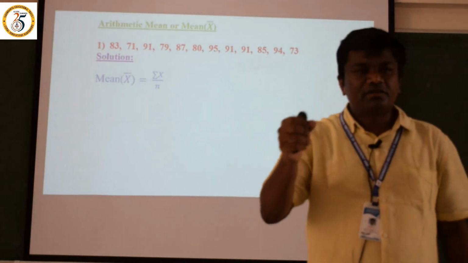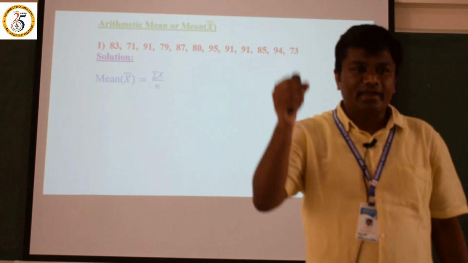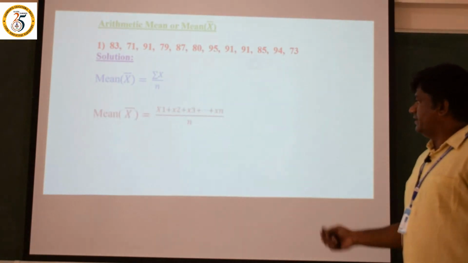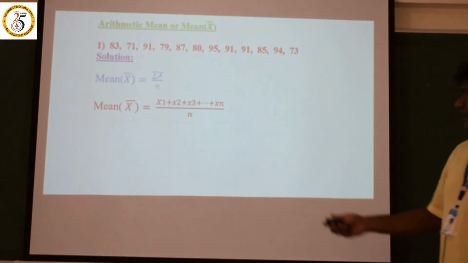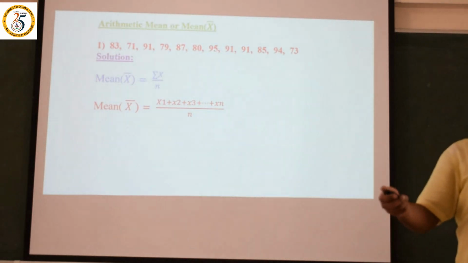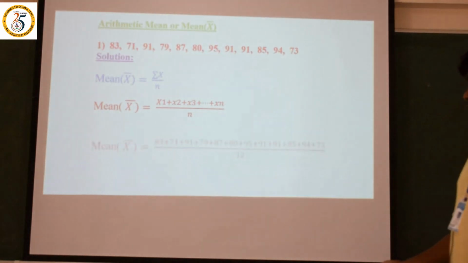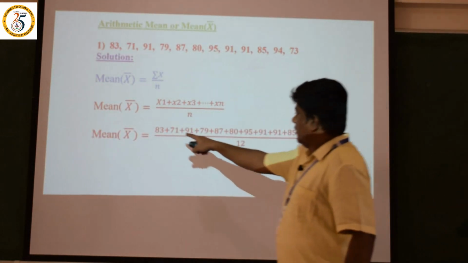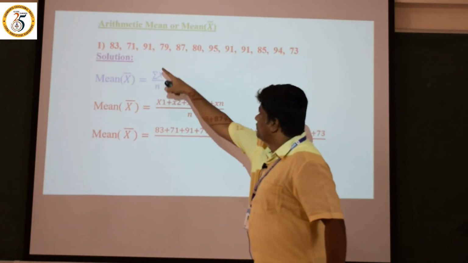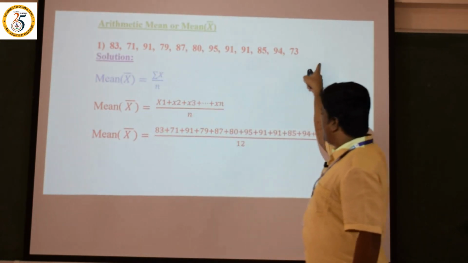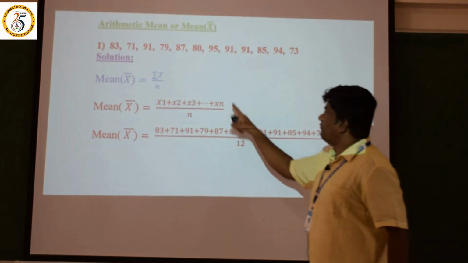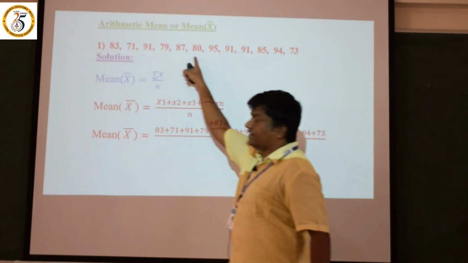x bar is equal to sigma x divided by n. Otherwise, one more formula: x bar is equal to x1 plus x2 plus up to xn, divided by n. You can take the values here, 83, 71, x1, x2, x3, all the 12 values. The number of values is 1, 2, 3, that is n.